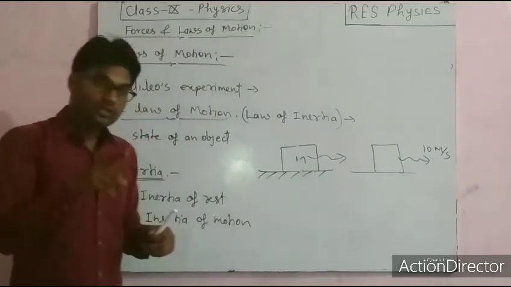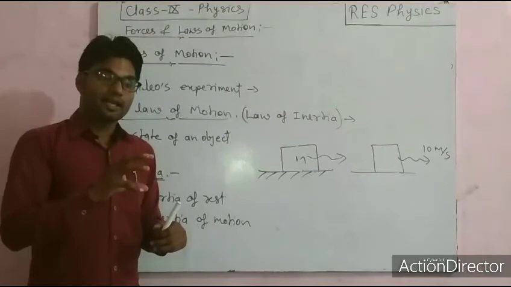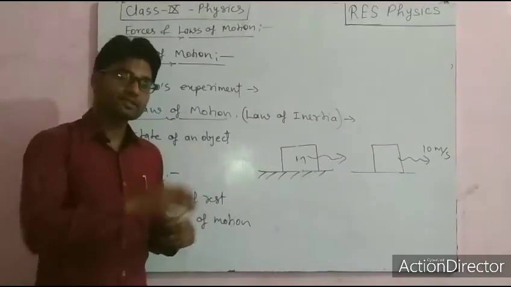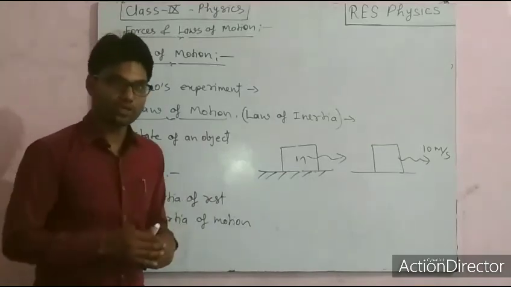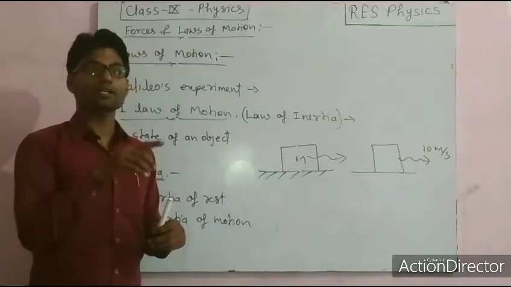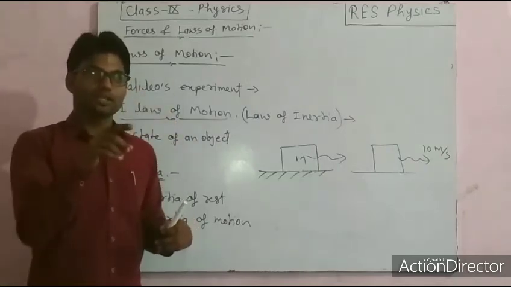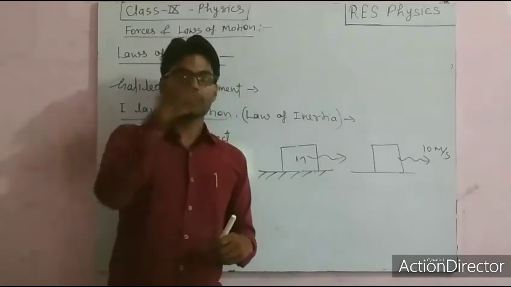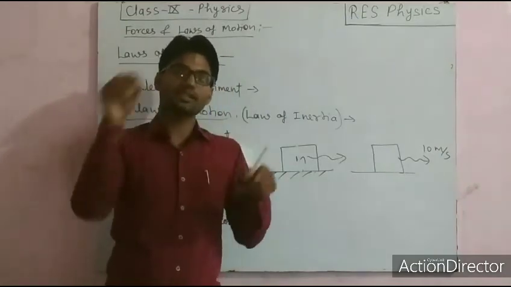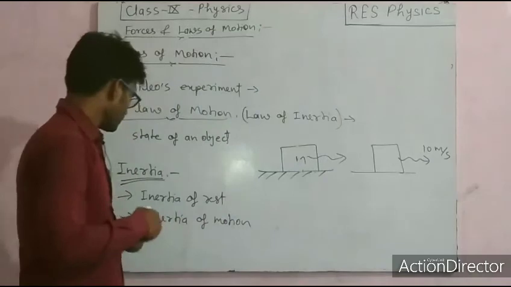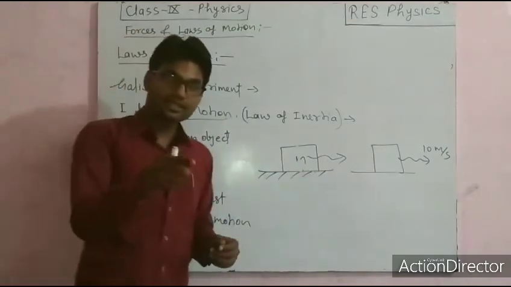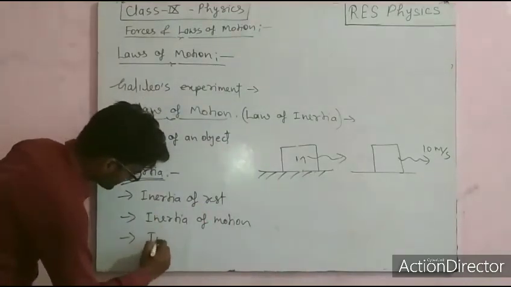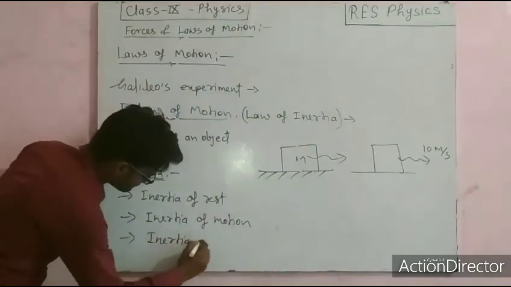If no external resistance is applied on that wheel, the wheel will continue its motion, and the motion is occurring on a circular path. So its direction is continuously changing, correct? So there is the inertia of direction.